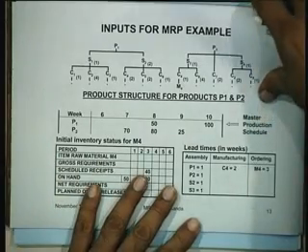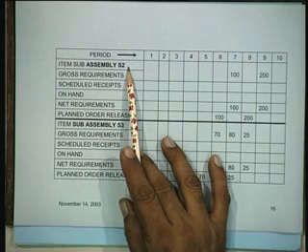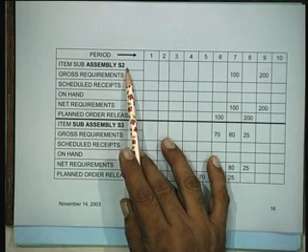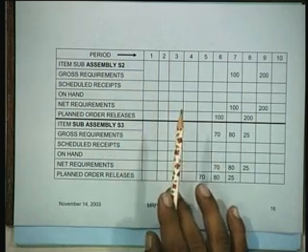So that is why we are illustrating how you will compute the requirements for subassemblies S2 and S3.